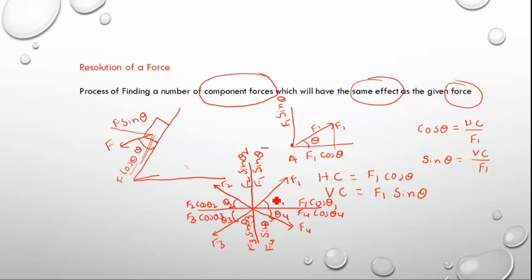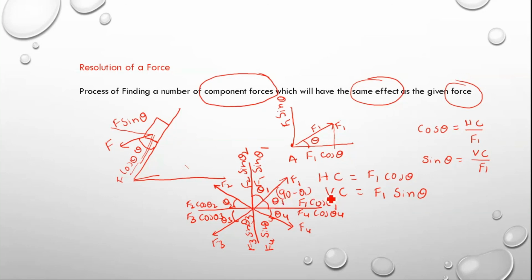For example, the same F1 is given at angle theta 1 with respect to the y-axis. Then what will be the horizontal component? This one. Even when the force is given an angle with respect to the y-axis, you need to consider the angle with respect to the x-axis, because if it is theta 1, then this will become 90 minus theta 1. The angle between the x-axis and y-axis is 90, no? If it is theta 1, this will be 90 minus theta 1.